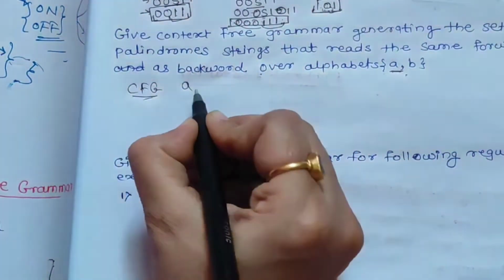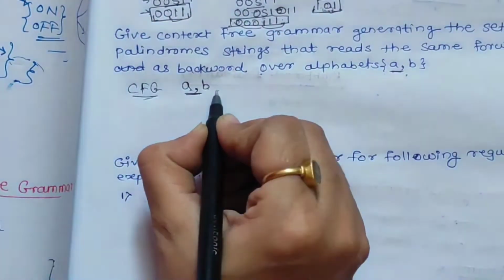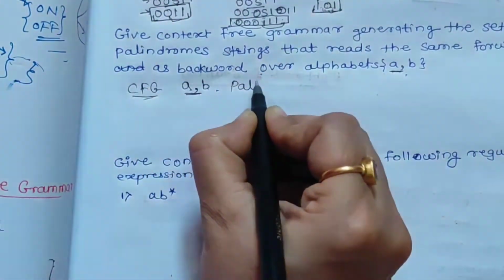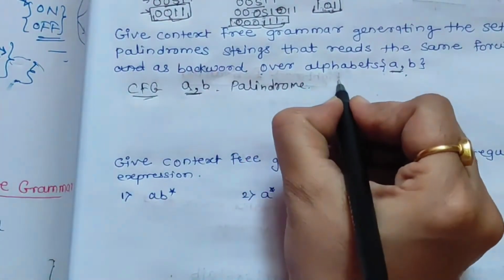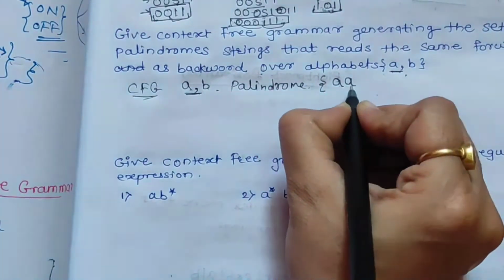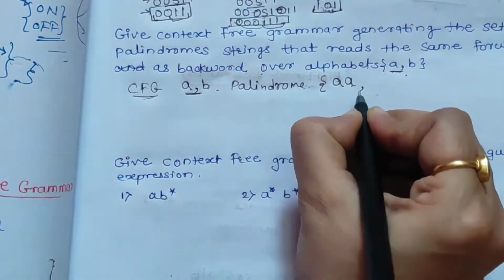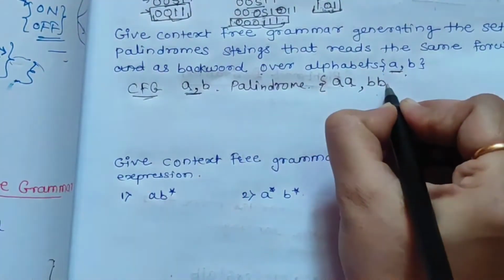That is, our input symbols are A and B, that is, terminal symbols are A and B, and we have to generate palindromes. Palindrome means what? The string can be read the same from start and end. So we will see some examples. Suppose AA. From start and end we can read the same thing. The string can be BB. From start and end we can read the same thing.